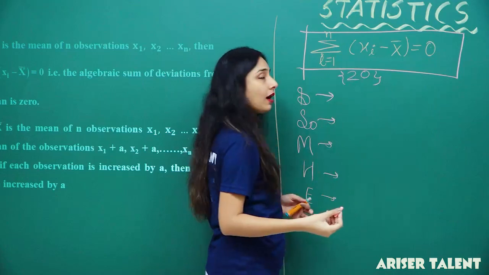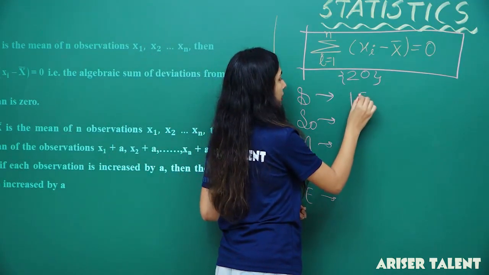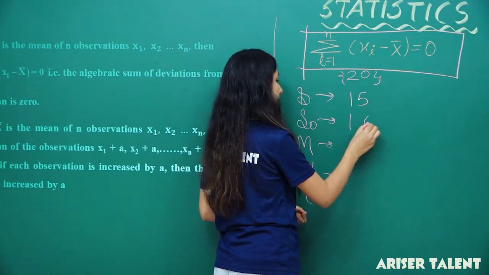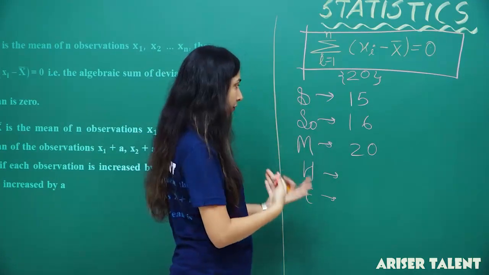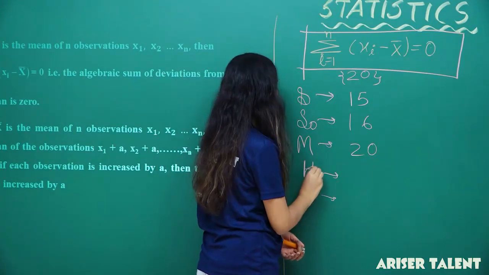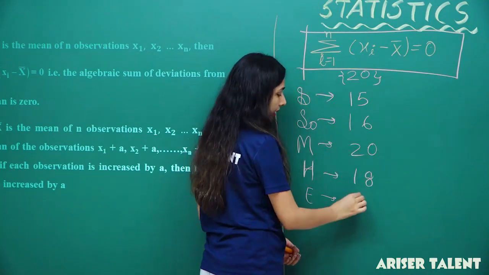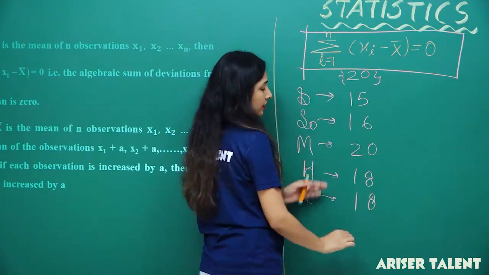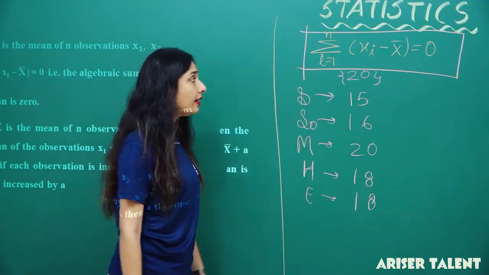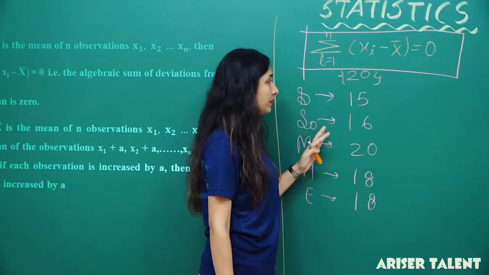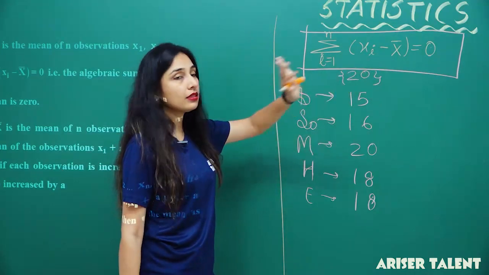So from 20 marks you got 15 here, 16 here, and you got 20 in mathematics because you have me as your teacher. Okay, so self appreciation. Now Hindi you are getting 18 and English you are getting 18 too. Languages are equal. So you are having these numbers scattered. Now let's check if that thing is right or wrong.